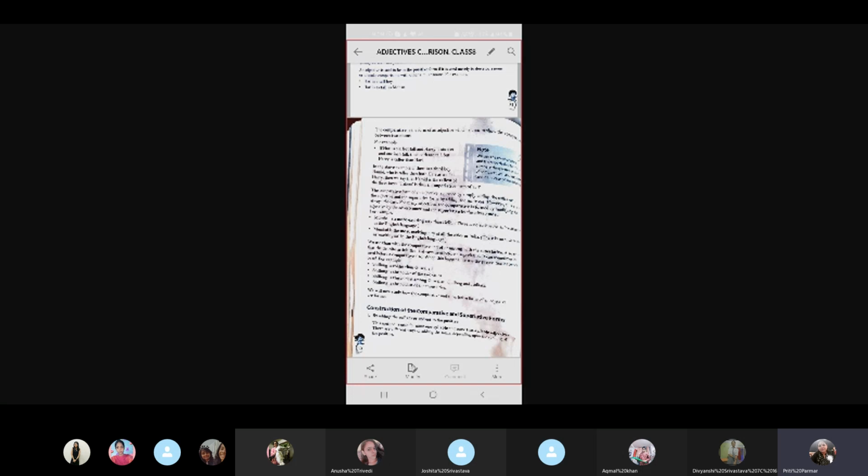Now, you don't say intelligenter, intelligentest. No, when we are making a comparative degree comparison, we say more intelligent. Harry is more intelligent than Hari. And when we talk of a superlative degree, we say most. So here we will say Hamid is the most intelligent boy of the three.